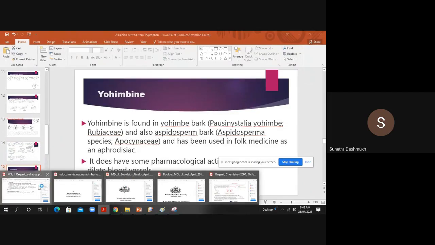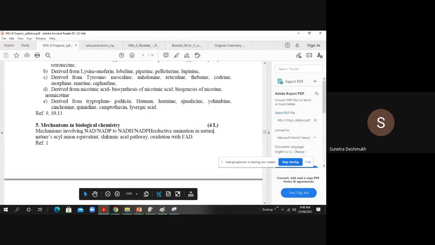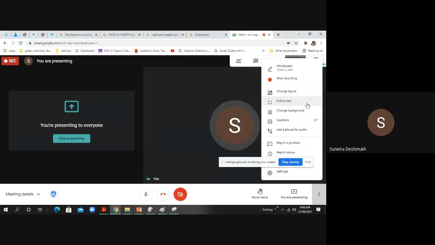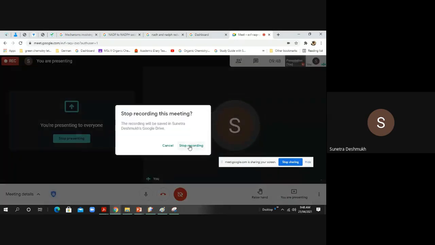We will go one by one: psilocin, harman, harmine, ajmalicine. Now we will go for yohimbine and others. One by one we will finish all these alkaloids with the help of Paul Dewick's book.